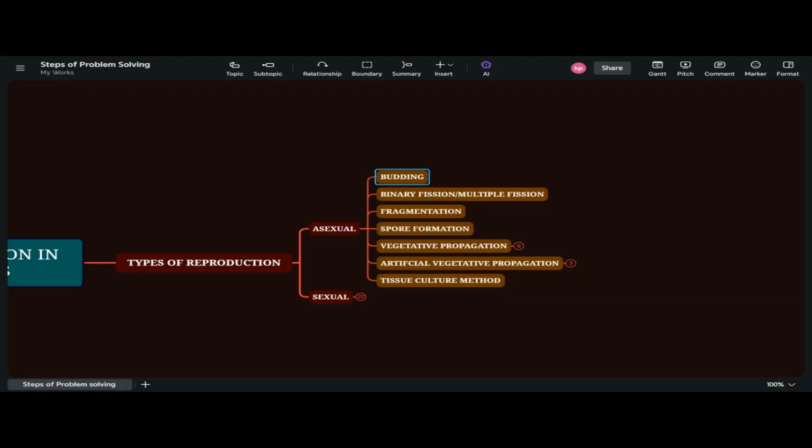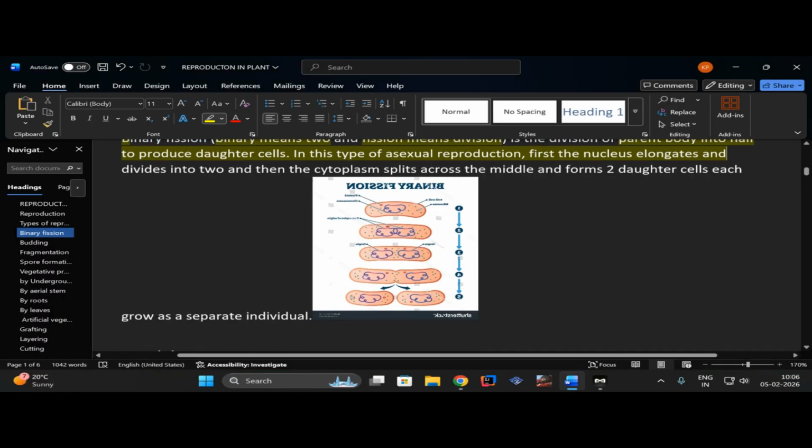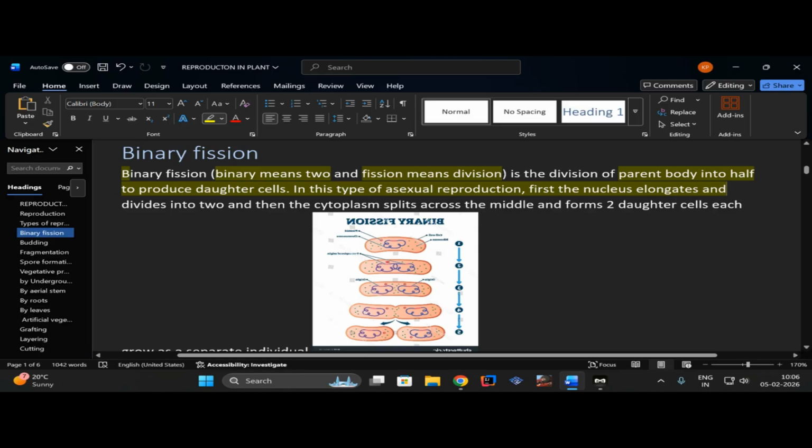Binary fission and multiple fission. So let me explain to you the multiple fission, but it is not mentioned in our syllabus right now, so we can skip it, but let me explain.